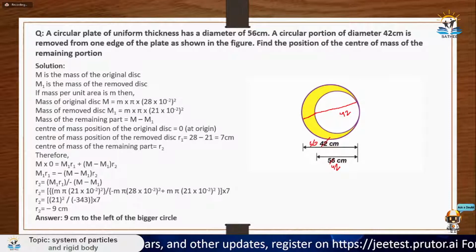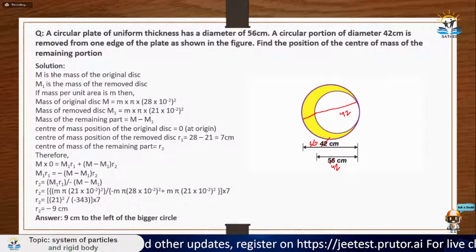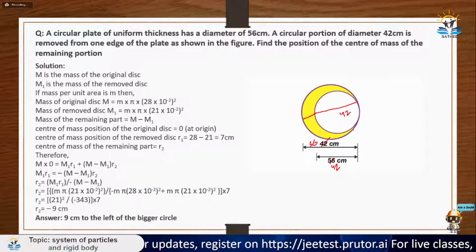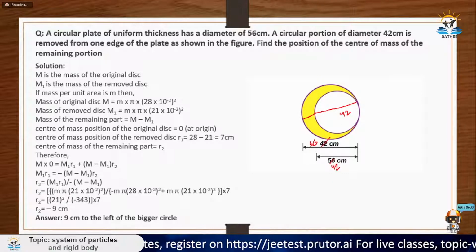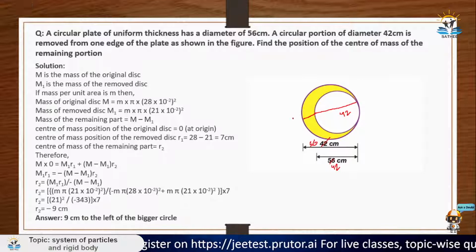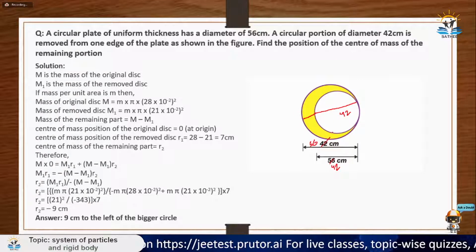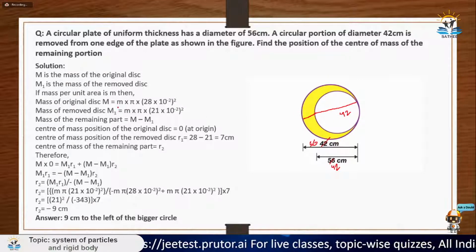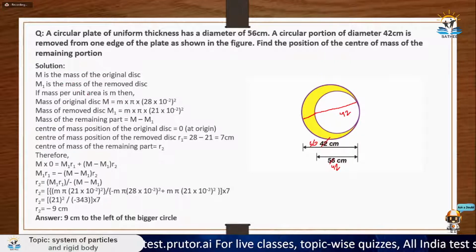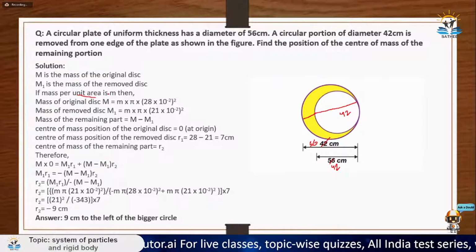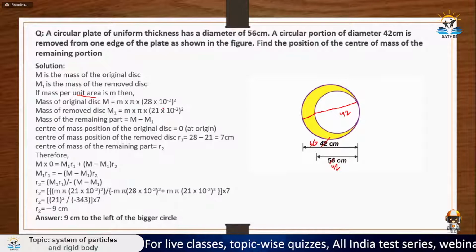Okay, then you have to find the position of the center of mass of the remaining portion after the plate is removed. So how to do this? Again, same thing. Firstly, we need to calculate the center of mass of the original plate. So the total mass of the original plate would be, let's say small m is the mass per unit area, so the total mass would be m into pi r squared.